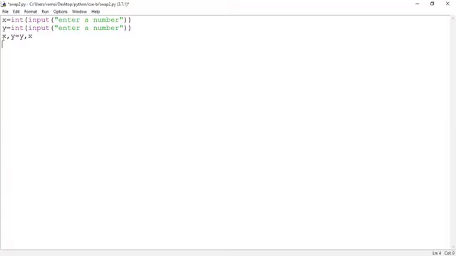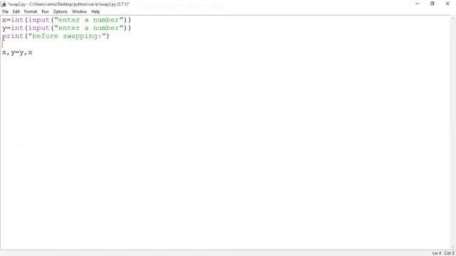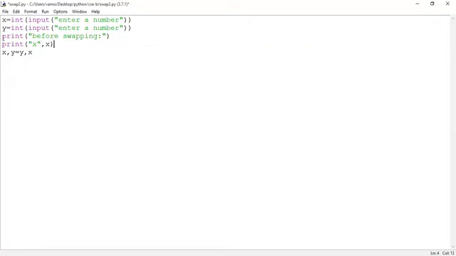Okay. So here we can write print before swapping, what are the values of x and y, we will display. Okay, so print, comma x.